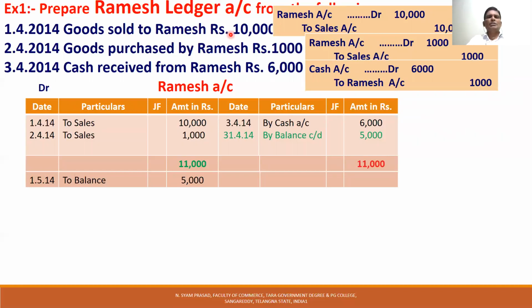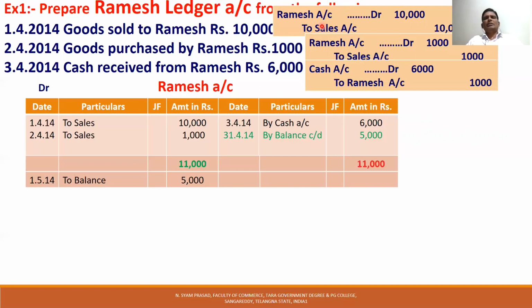So we sold goods, sales account is credited. Ramesh is a personal account, Ramesh is the receiver, so the receiver account is debited. Ramesh is a debtor, a customer. Whenever we sell, we are giving him benefit by selling goods, which means we are allowing credit to him.